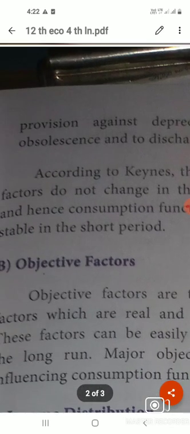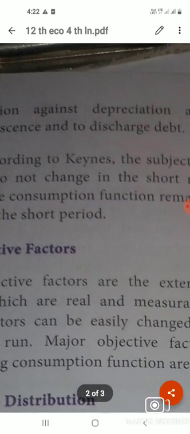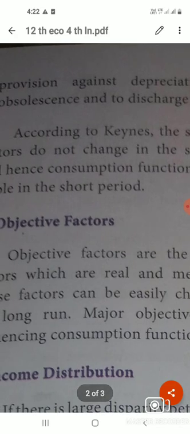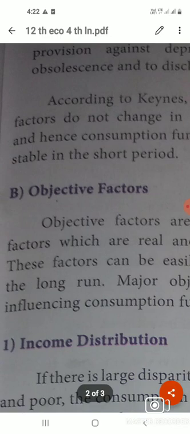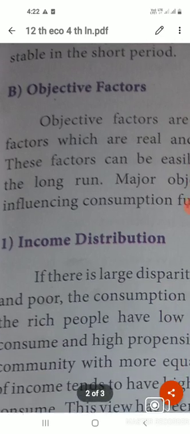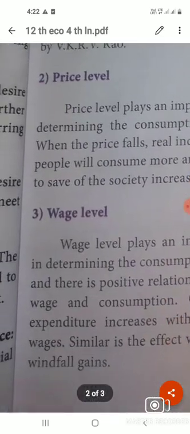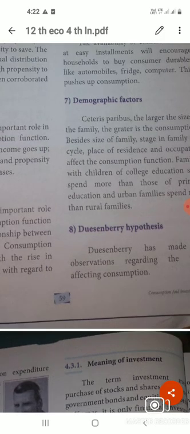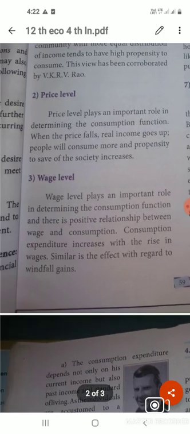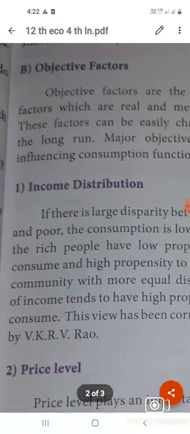According to Keynes, the subjective factors do not change in the short run. It's a subjective factor, we cannot change it in the short run, hence the consumption function remains stable over a short period. So subjective factors we have seen, individual, and then government, firm, household we have seen. Now objective factors, okay. There are eight objective factors. First one is